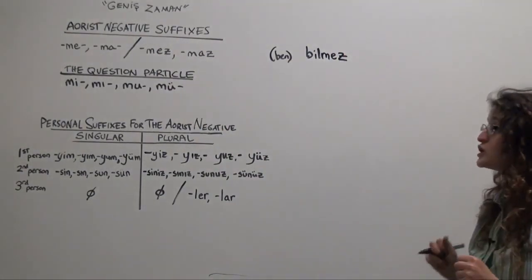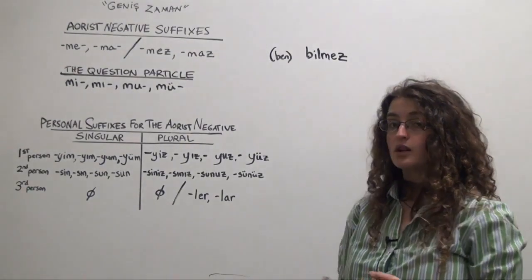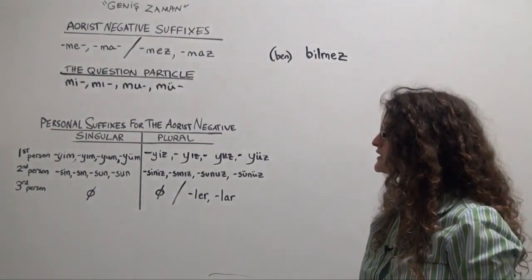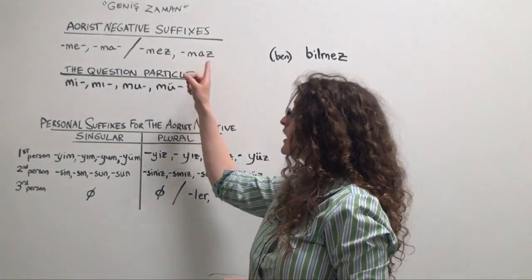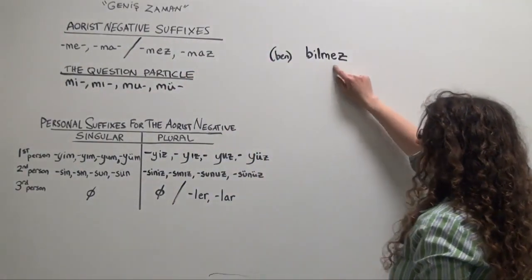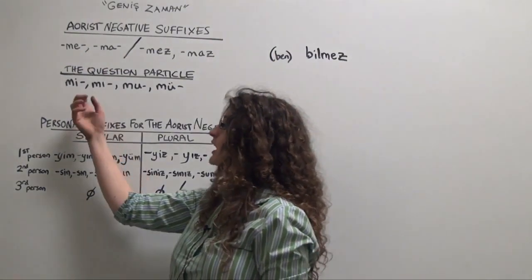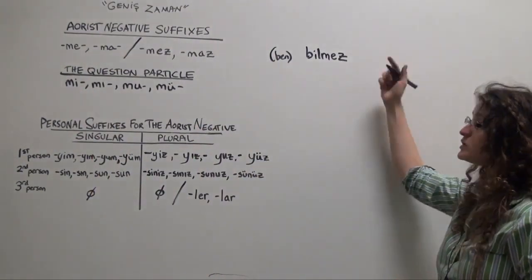Now, we start a new word with our familiar question particle. Our question particle follows the rules of four-way vowel harmony, remember. But effectively, even though it's in a separate word, it'll be harmonizing with our aorist negative suffix because that's the syllable immediately preceding it, so we're either going to be choosing me or mi. In the case of bilmez, we'll choose mi.